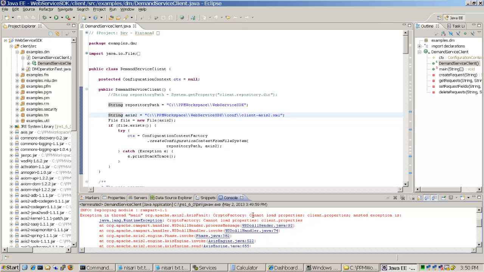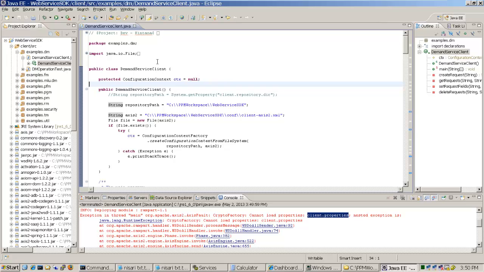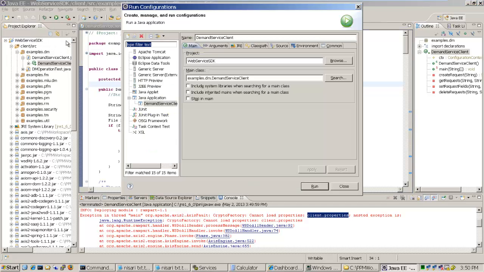If you look at the error, you can see that crypto factory cannot load the properties file client.properties. So the issue is that this client.properties file is not able to be picked up because some path is missing in the class path or something like that. So to resolve that issue, let's do the run configurations again.